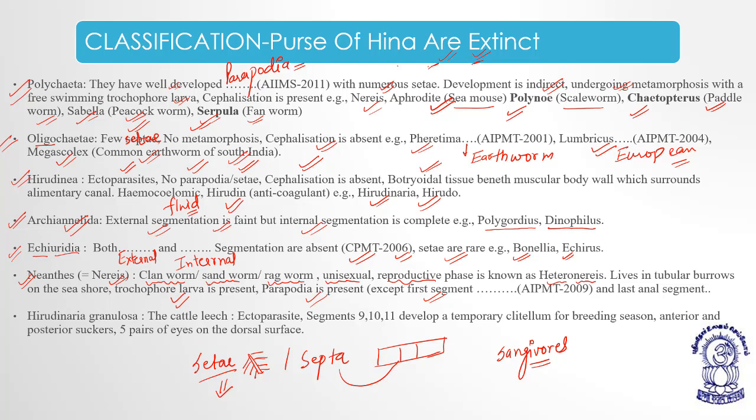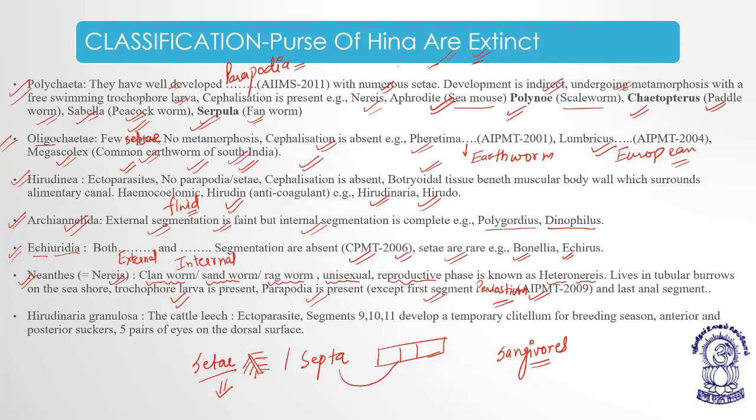AIPMT, All India Pre-Medical Test 2009. Except the first segment, peristomium, the parapodia are present. Except the anal segment and the first segment, that is peristomium, parapodia is present. So, Neanthes, Nereis, is also known as the clamworm or the sandworm or the ragworm.